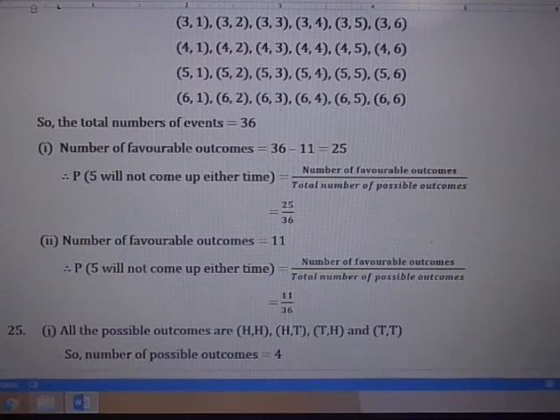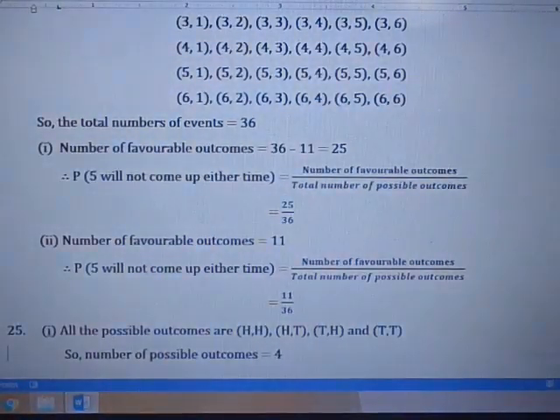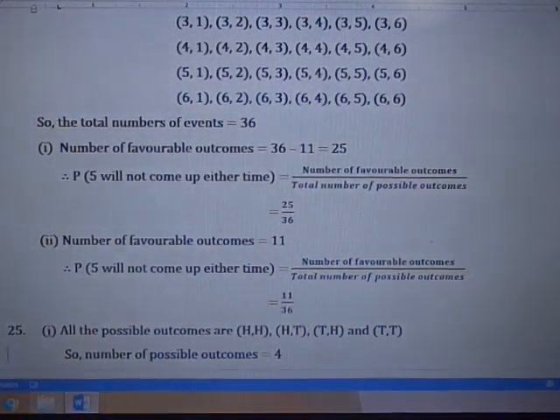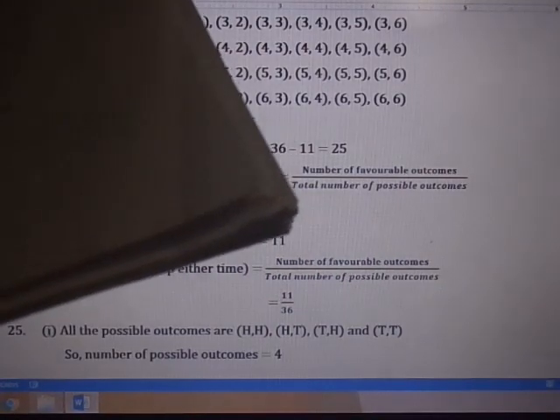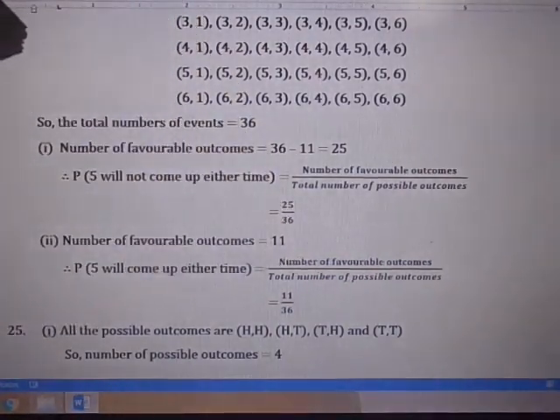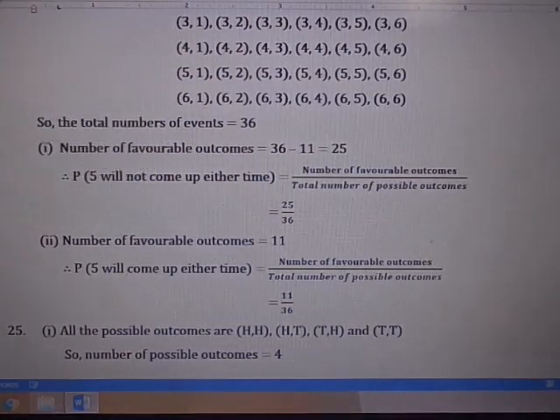The first one is, 5 will not come up either time. Next, number 2 is, 5 will come up at least once. According to the question, 5 will come out at least once.